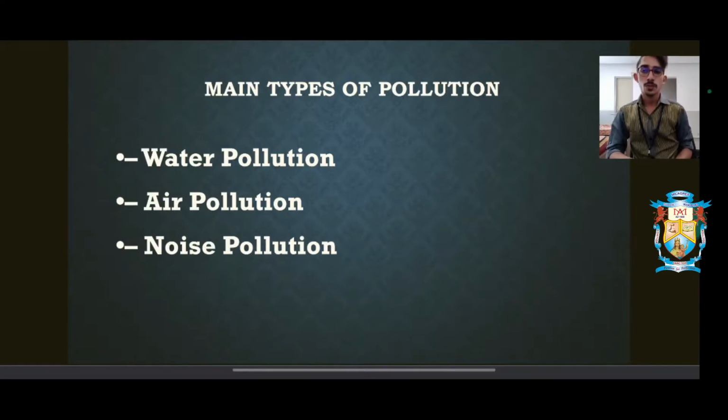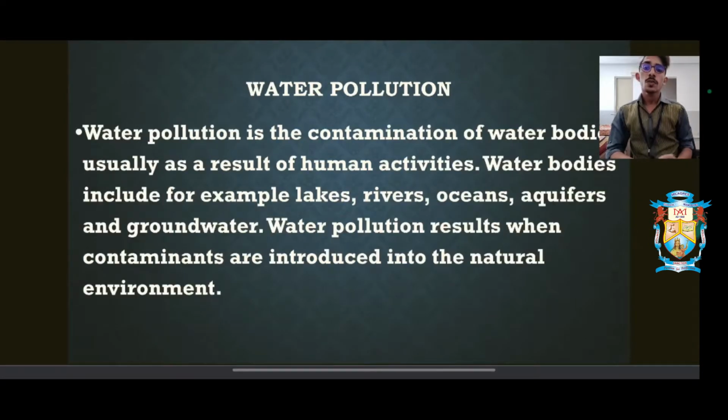The first one is water pollution, the second one is air pollution, and the third one is noise pollution. So what is water pollution? Water pollution is basically the contamination of water bodies, usually resulting from human activities. Those water bodies include the lakes, the rivers, the aquifers, the oceans, and the groundwater. Water pollution results when we introduce some kind of contaminants into the water or into the natural resources.